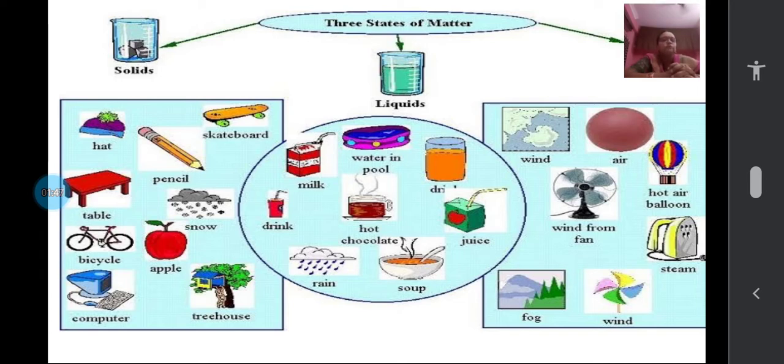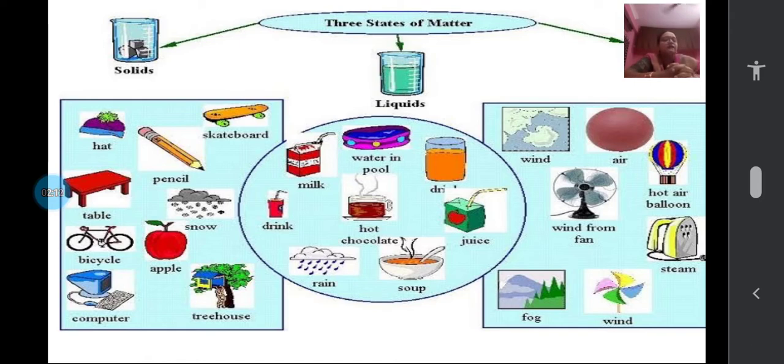So let us see the things given in the middle circle. Water in a pool, some drink, juice, again a juice in a box, soup, hot chocolate drink, then rain water, and also another juice and milk. All of you might have tasted the juice and milk. Every day we are drinking water, and already you know how they are. Let us see what the other things are.